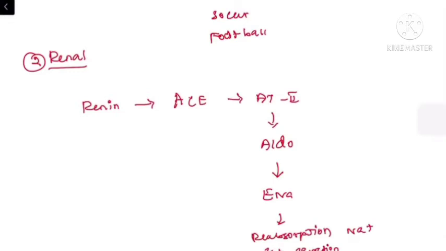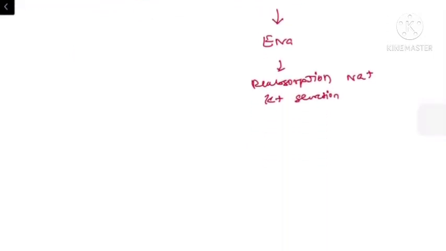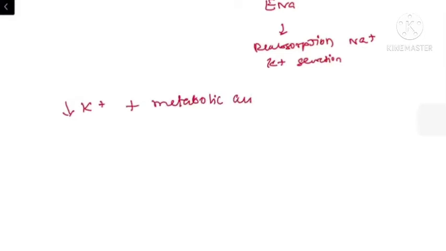So whenever there is overactivity of any of this system, this will lead to excessive potassium secretion, which in turn leads to hypokalemia. So when the patient presents to you with hypokalemia, the first approach is to examine the patient's blood pressure. The first step in the approach to hypokalemia is doing the ABG to see whether the patient has either metabolic acidosis or metabolic alkalosis.